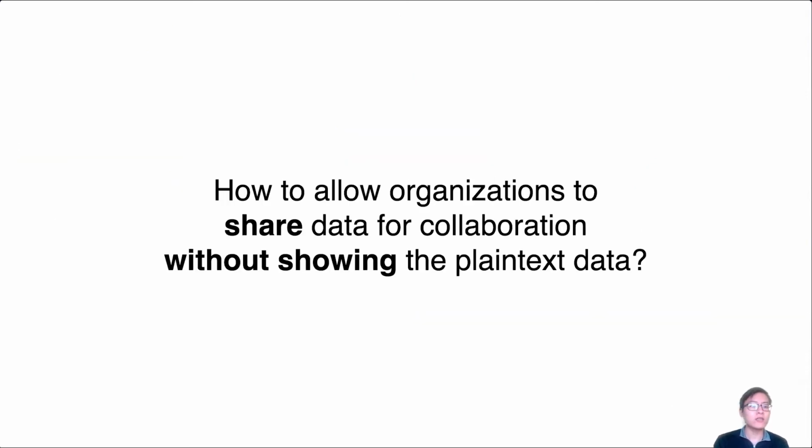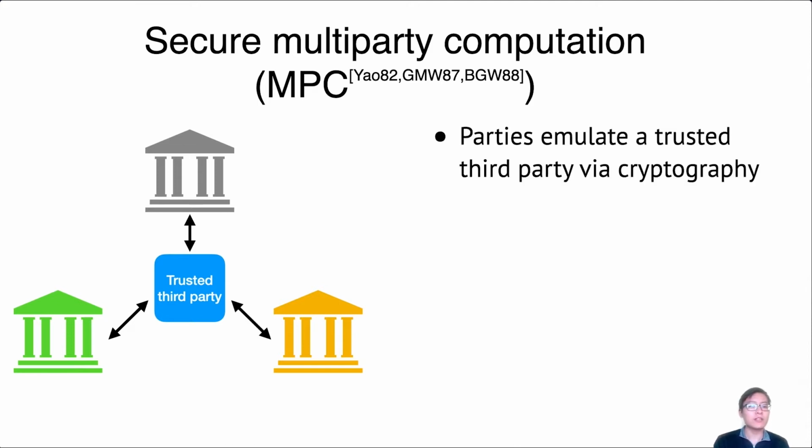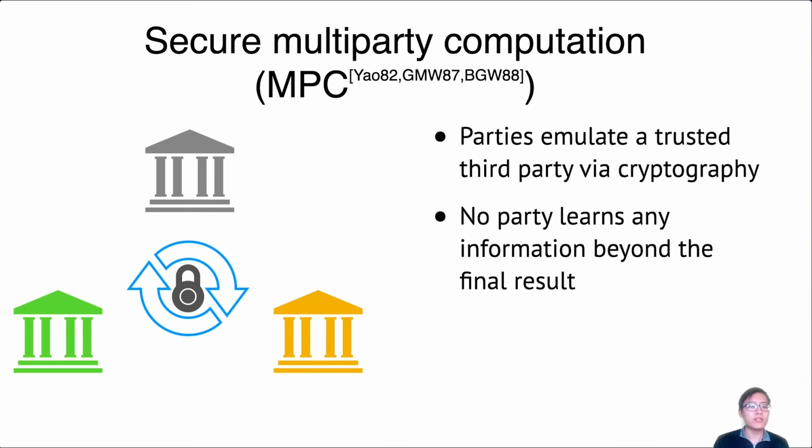The main question then is, how do we allow organizations to share data for collaboration without showing the data in plain text? Well, one technique in cryptography that is great for this setting is known as secure multi-party computation, or MPC for short. It allows the parties to emulate a trusted third party through cryptography, and it provides the security guarantees that no party learns any information beyond the final result.